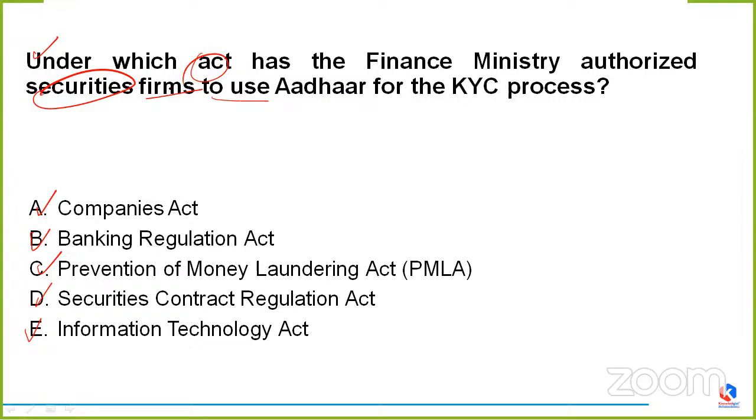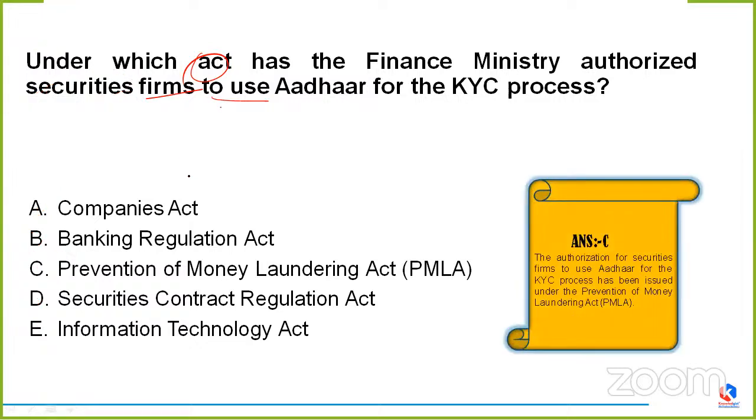Okay. Few more. Is anyone willing to answer? Jimmy Tiger C. Great. Anyone else? Okay, okay. No issues. So the correct option this time would be option C, my friends. What is it? The name of the act is Prevention of Money Laundering Act.